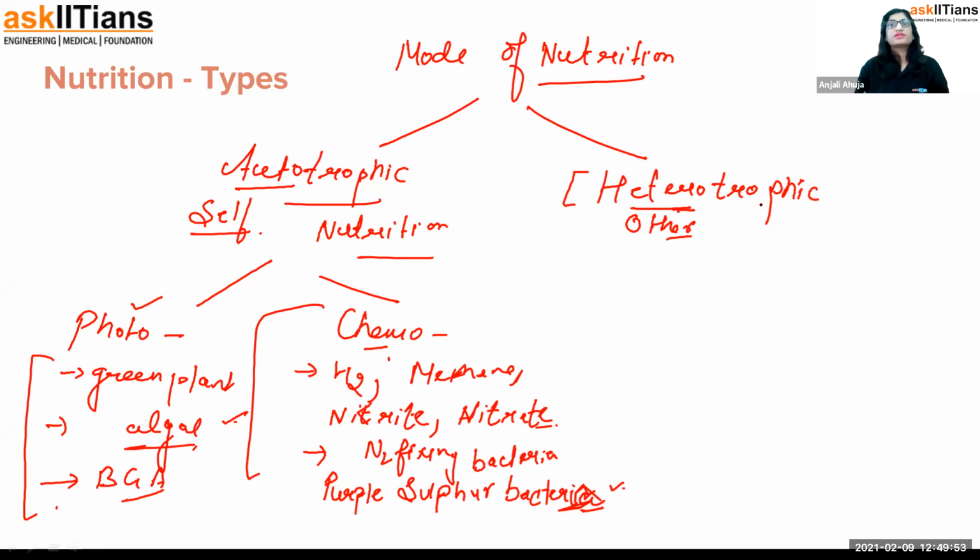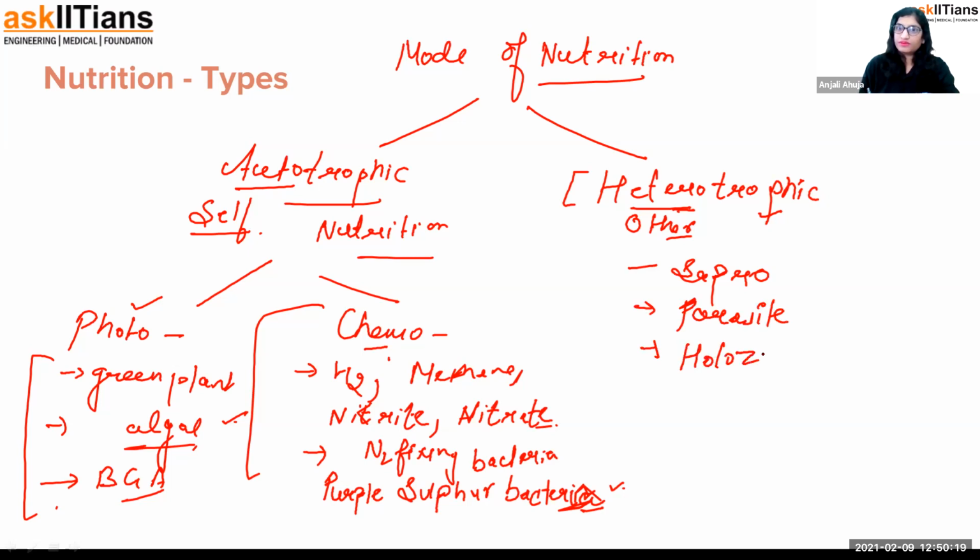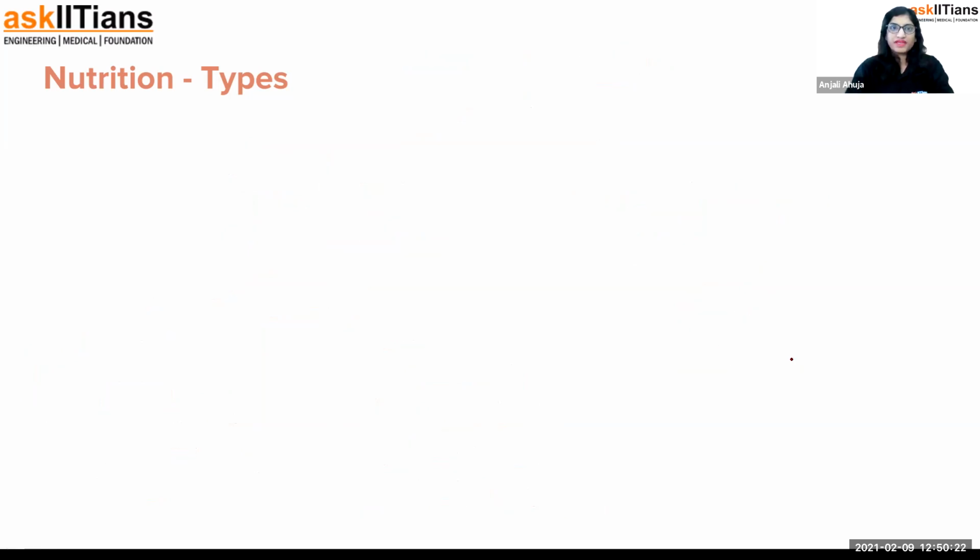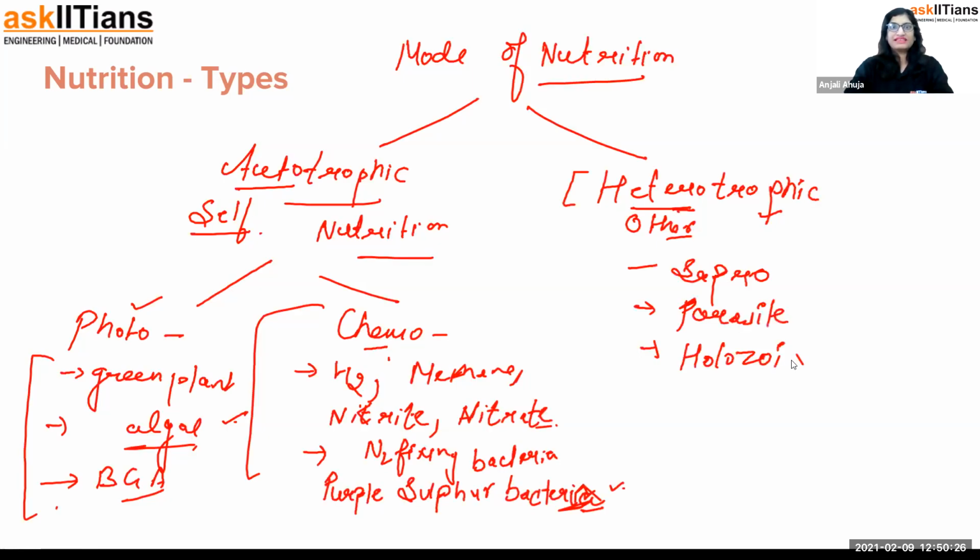Now let me give you information about the heterotrophic. So guys, heterotrophic means they are dependent on another. The one thing that you have to remember is how they are obtaining nutrition from the other organism. This is further of three types. Saprophytic nutrition. Then there is parasitic nutrition. And then there is holozoic nutrition. So I'm going to give you detail about it.